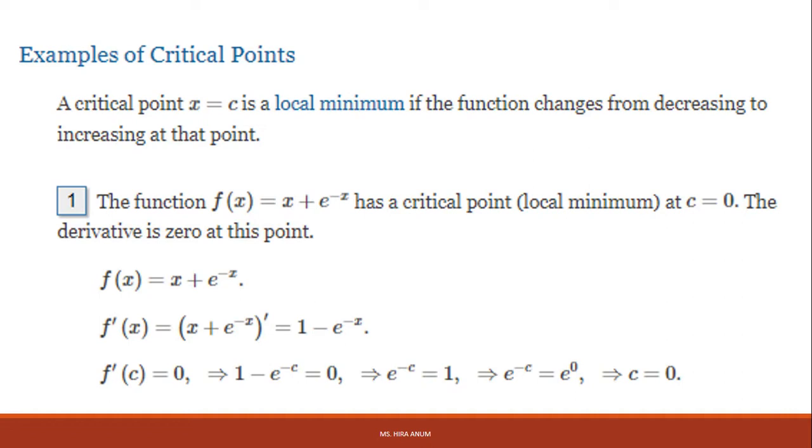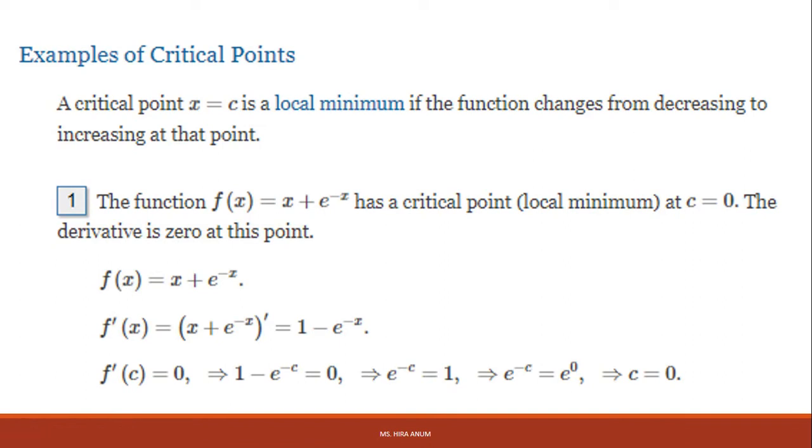Now you can see the example. The function is x plus e power minus x, which has a critical point or local minimum at x equals c equals 0, where the derivative equals 0. We will take the derivative of the function and put it equal to 0.